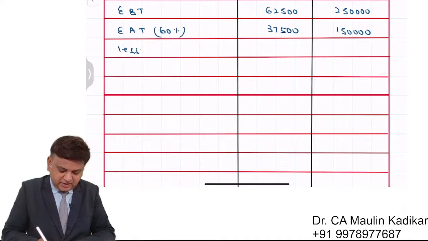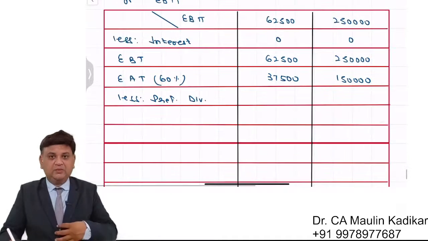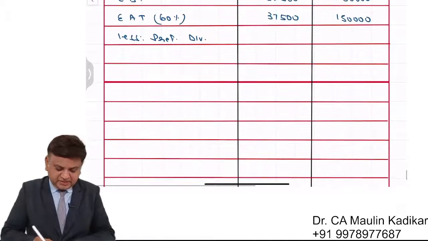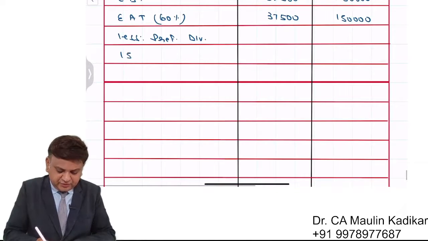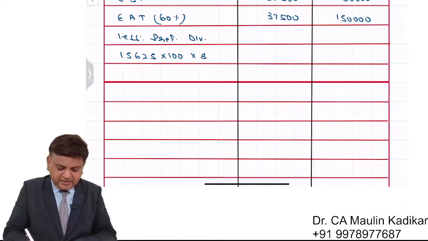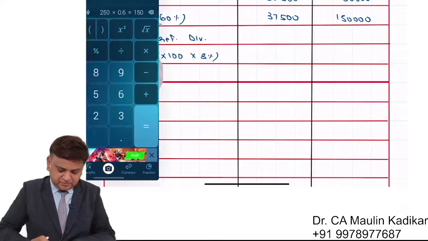Less preference dividend. Now we understand that information is given that the company will issue 15,625 preference shares, 100 rupees is the face value and the rate of dividend is 8%.